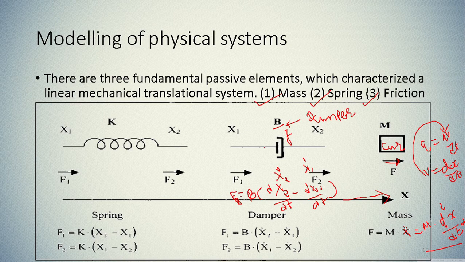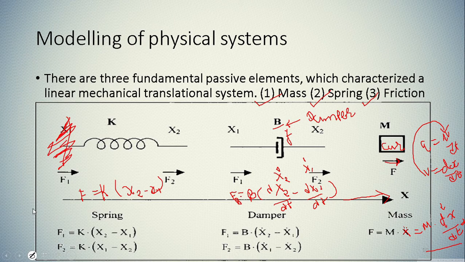Okay, same way your spring element also has two displacements. If this end is fixed, in that case there will be one displacement only, but here you can see that this end is not fixed, so this spring has two displacements x1 and x2, and the coefficient of spring is k. If you apply force at both the terminals, in that case the total force F will be the spring coefficient K multiplied by the displacement, that is x2 minus x1.